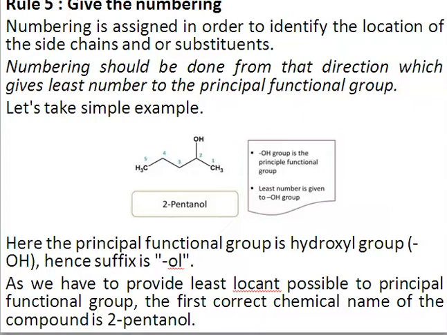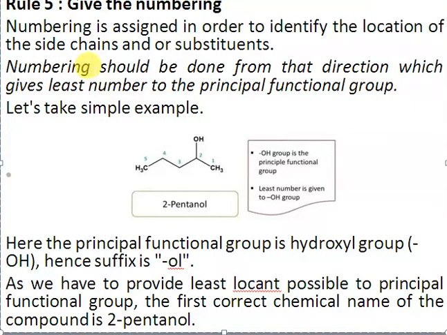So the numbering is assigned in order to identify the location of the side chain or the substituent. In IUPAC nomenclature, the position or location of a side chain or substituent is known as locant. So whenever you see this word locant, it means the location of any substituent or side chain, right?